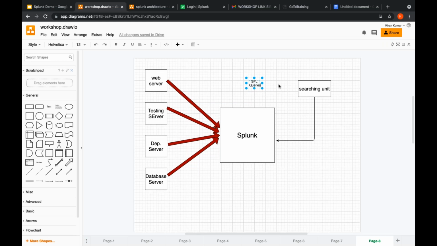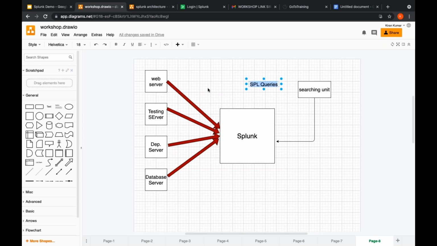It is not SQL, it is SPL, Splunk Processing Language. So this Splunk developer will be writing some SPL queries over here, and then this searching unit searches this Splunk, and it produces alerts.